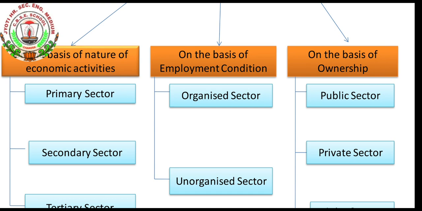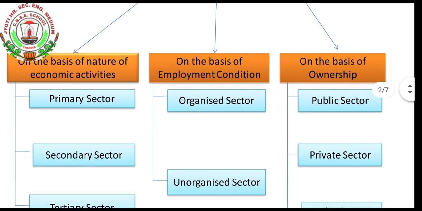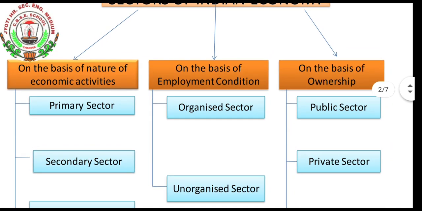Third, on the basis of ownership. So first is on the basis of nature of economic activities, second is on the basis of employment condition, and third is on the basis of ownership.